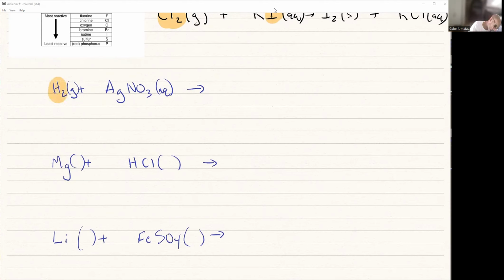Hydrogen likes to form H plus. Okay, we know that it likes to form H plus. That means that hydrogen is the one exception. Hydrogen is going to interact with silver, and in this case, silver right now is Ag plus, and nitrate is NO3 minus. Hydrogen is in fact more reactive. So we are going to have silver on its own, plus I am going to have hydrogen combine with nitrate, which one of each makes it balanced, so HNO3.